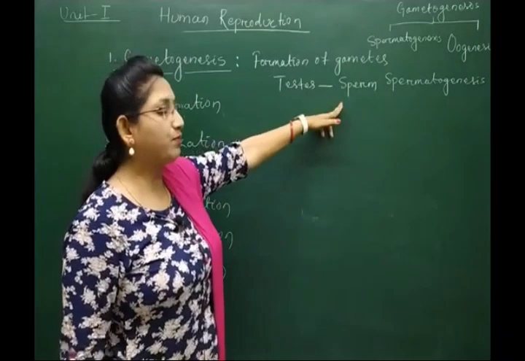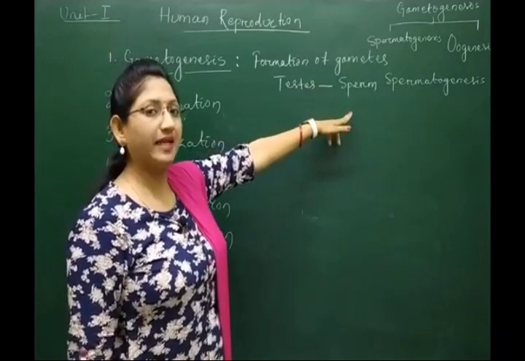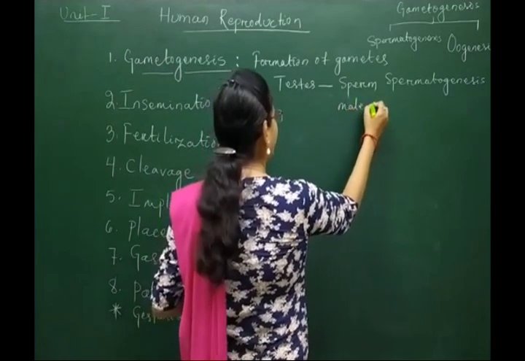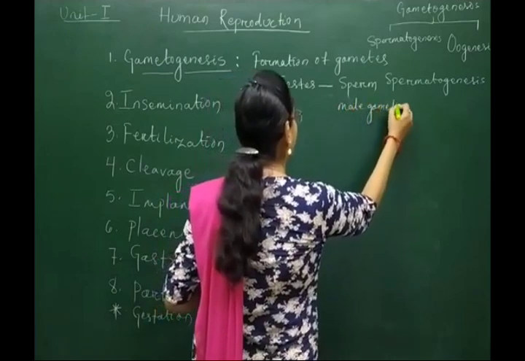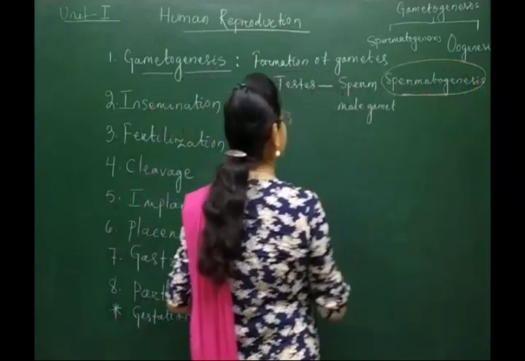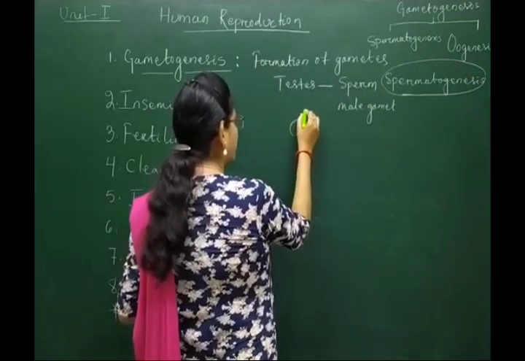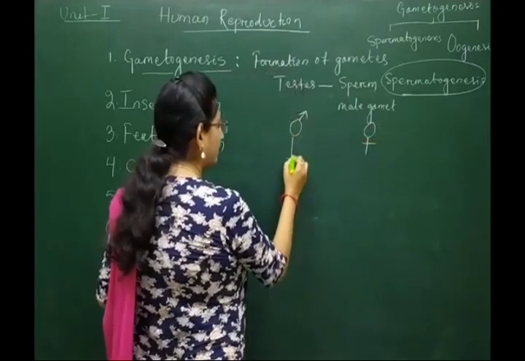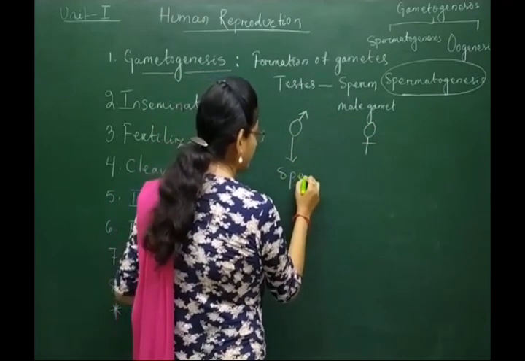The formation of sperm, the male sex cell or male gamete, is called spermatogenesis. When we are talking about the male individual, they produce sperms.